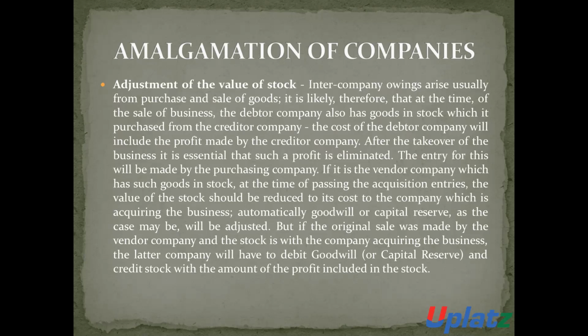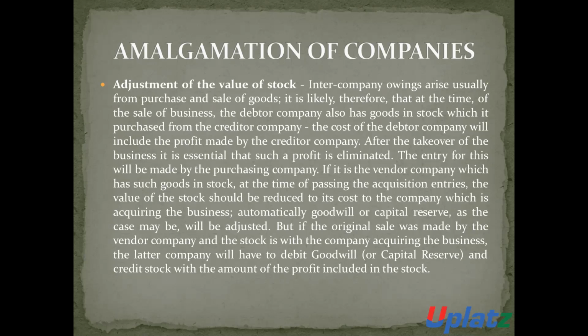Adjustment of the value of stock. Intercompany owings arise usually from purchase and sale of goods. Means intercompany transactions arise when there is a purchase or sale of any goods.